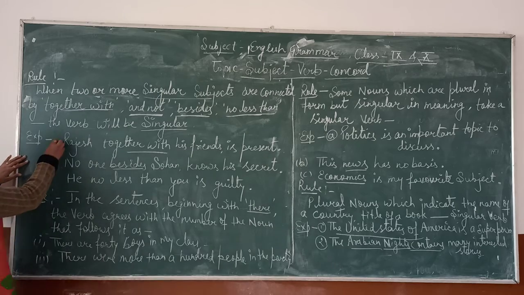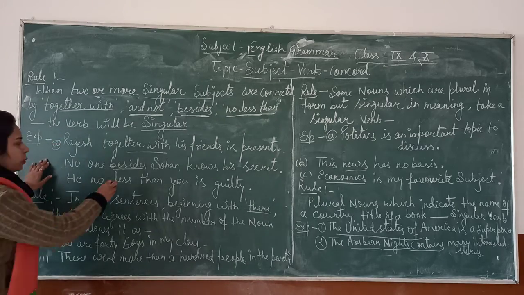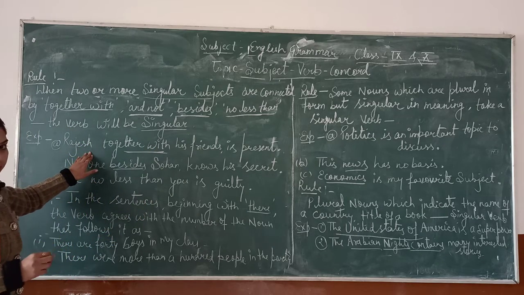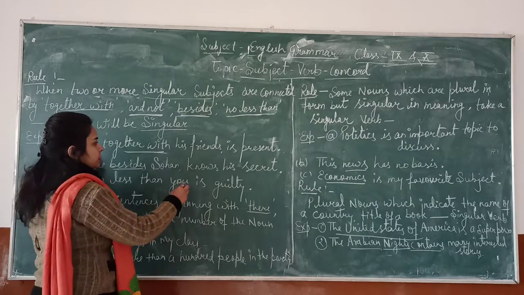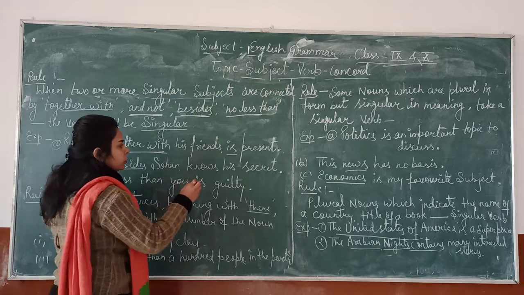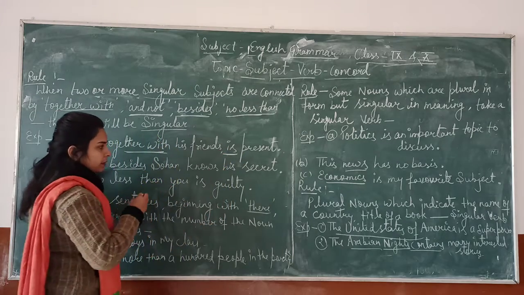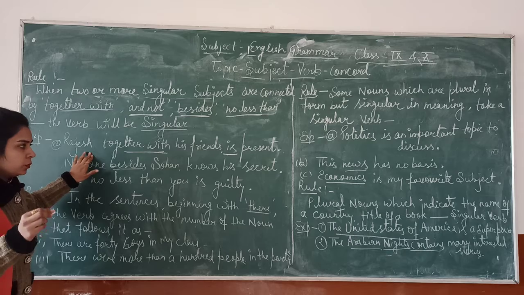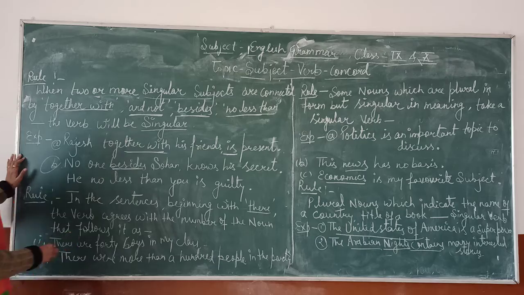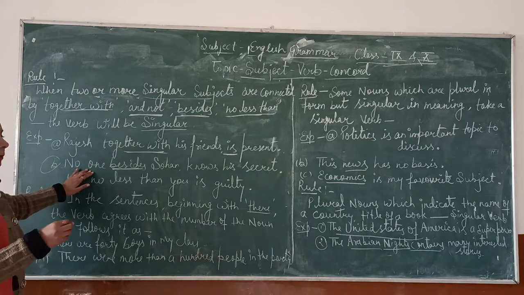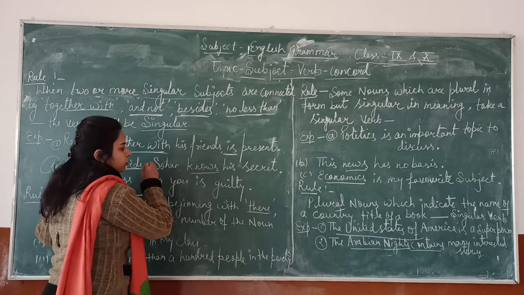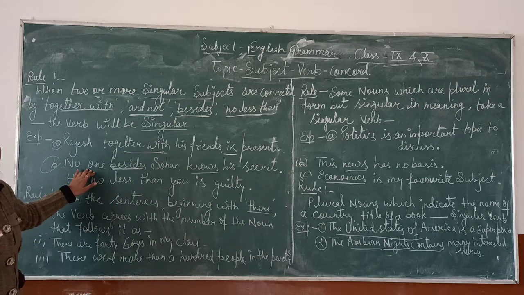For example, Rajesh together with his friends. Now we have to use a singular verb here. We have to use is, not are. Next, no one besides Sohan knows his secret. We have to use the singular form of the verb here.